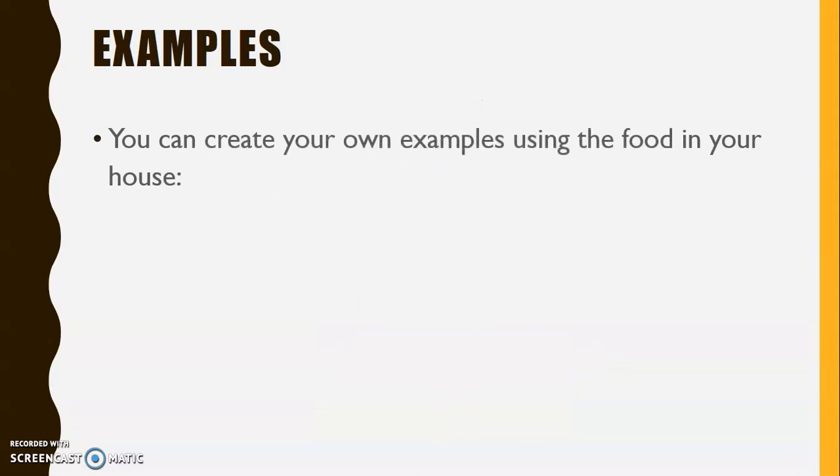Let's see some examples about it. You already did a homework about this, where you used some food in your house to create sentences using passive voice. I have some examples here. The first example: the rice is grown in Tolima. The object, the rice, is first, after that the verb, and at the end, the subject, Tolima.